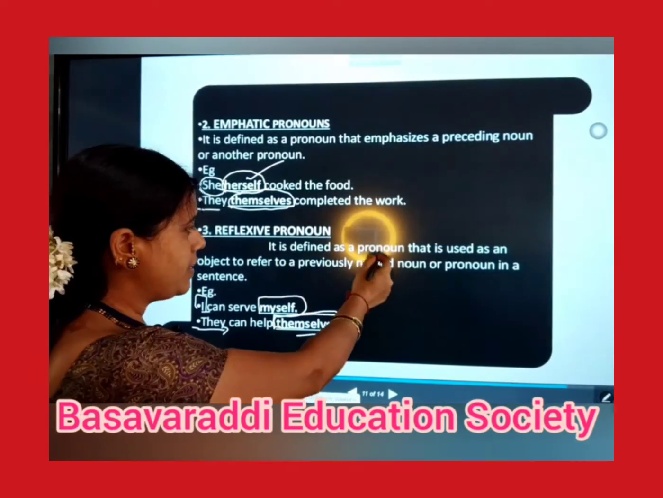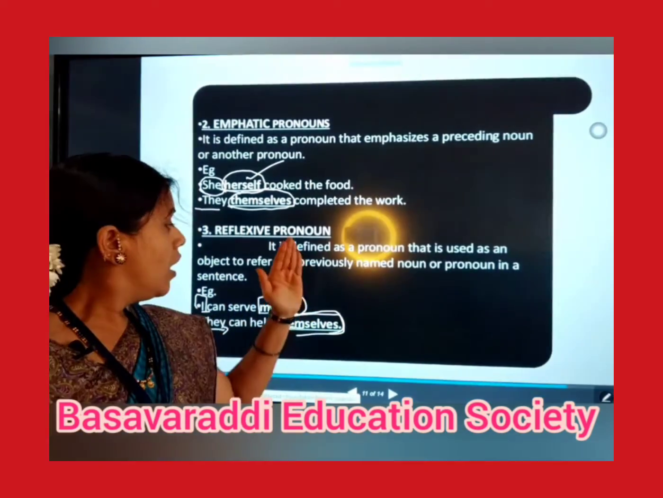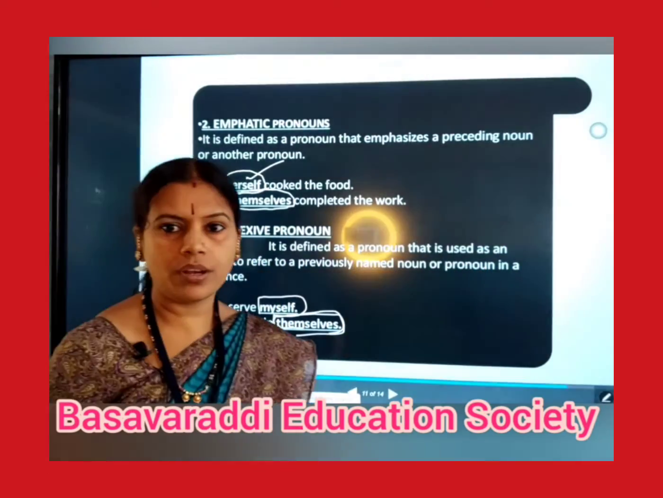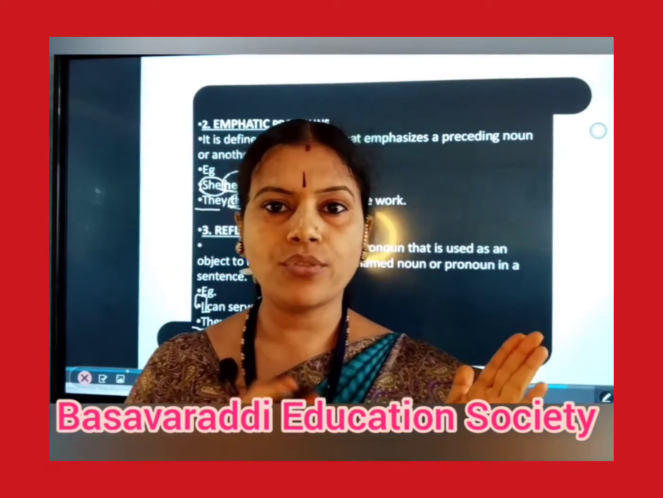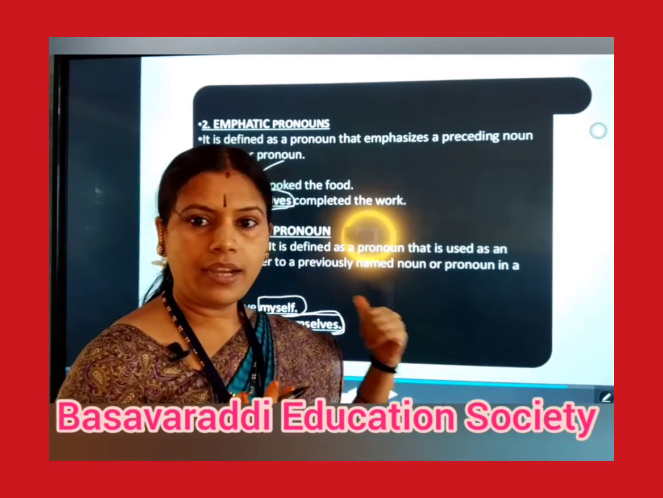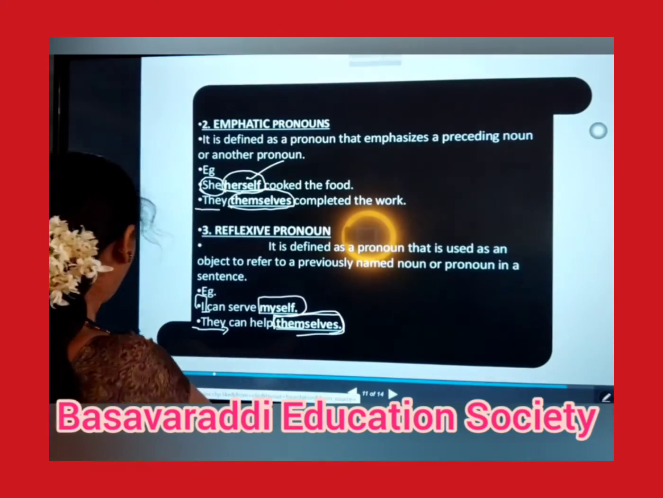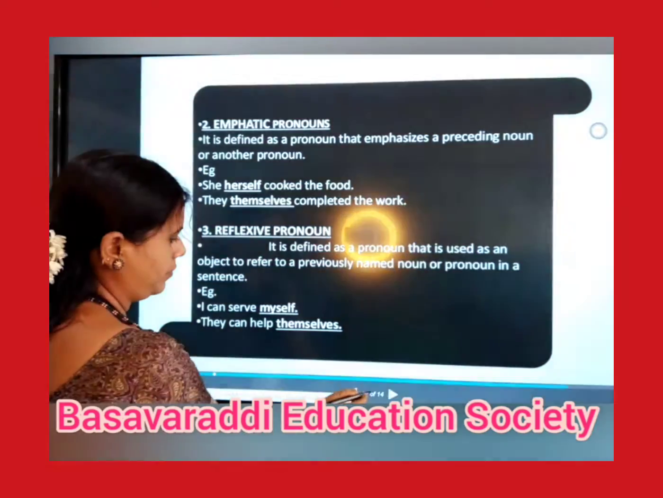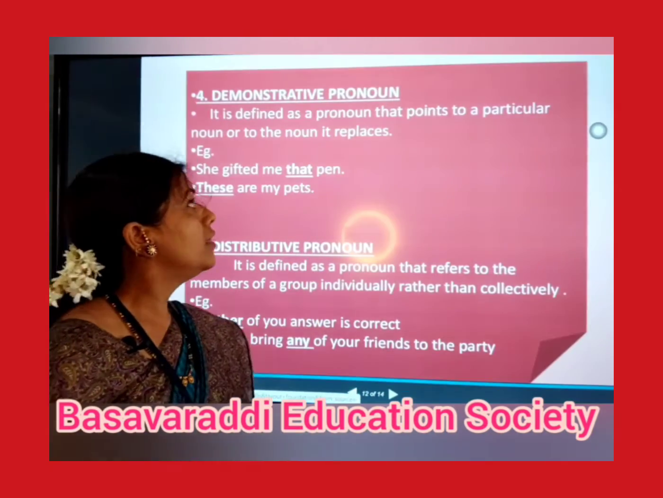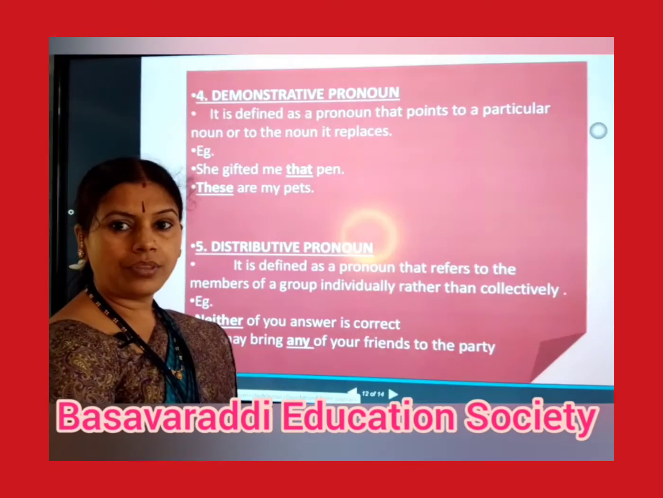It is defined as a pronoun that is used as an object to refer to a previously named noun or pronoun in a sentence. So if we have already used a noun or pronoun, and a word is telling about that, it is called a reflexive pronoun. So let's move to our next one, that is demonstrative pronoun. What do you mean by demonstrative pronoun then?